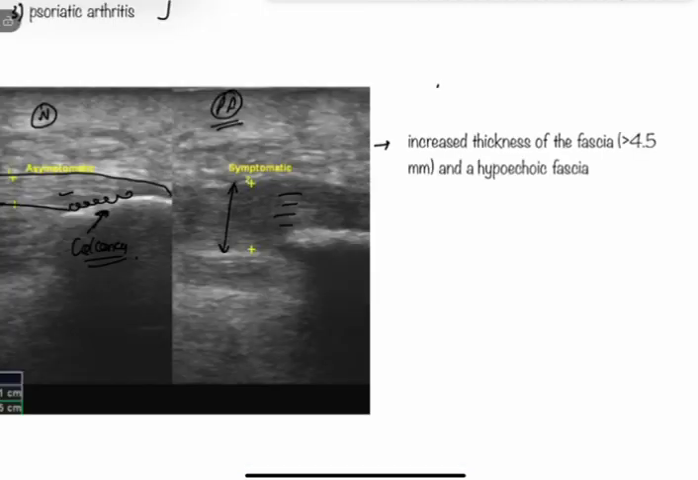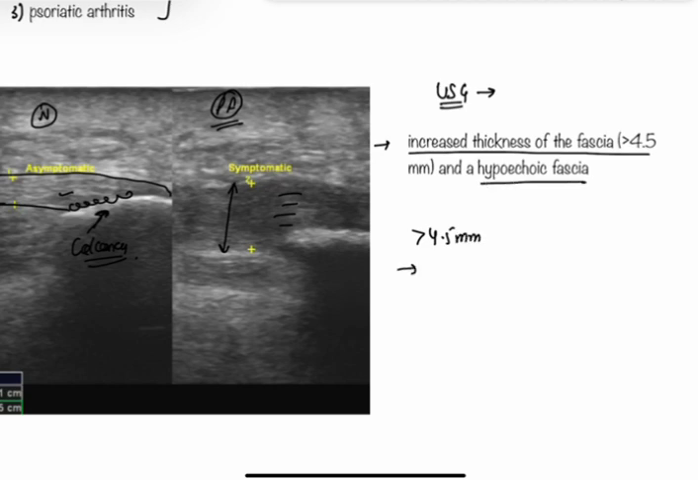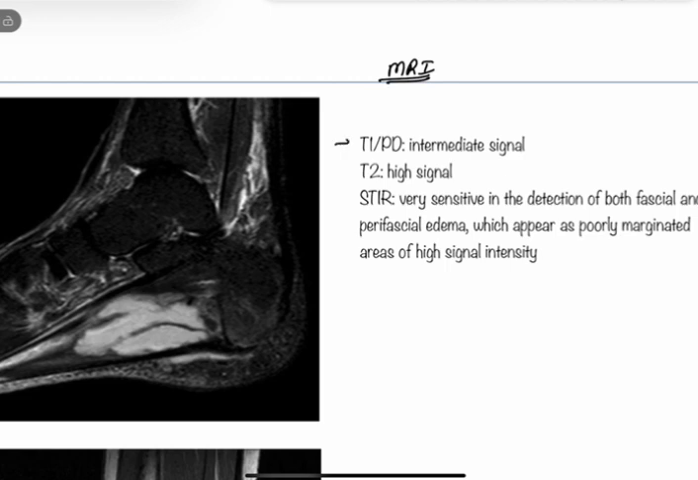So what is the ultrasound criteria for plantar fasciitis? There will be increased thickness of the plantar fascia, greater than 4.5 mm, and the plantar fascia will be hypoechoic. Okay. On T1 weighted images or proton density images, it is an intermediate to low signal structure. On T2 weighted images, it is hyperintense or has high signal.